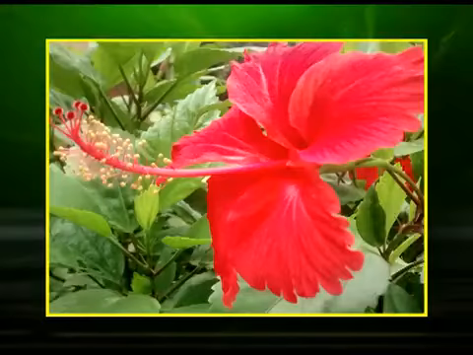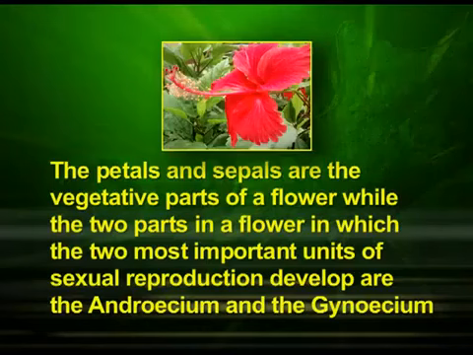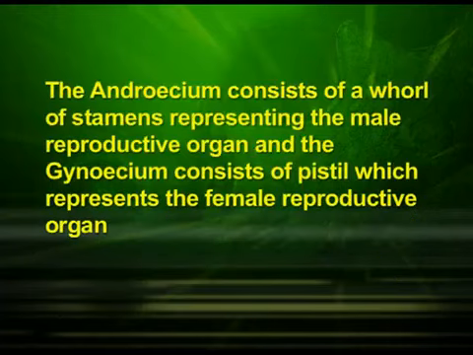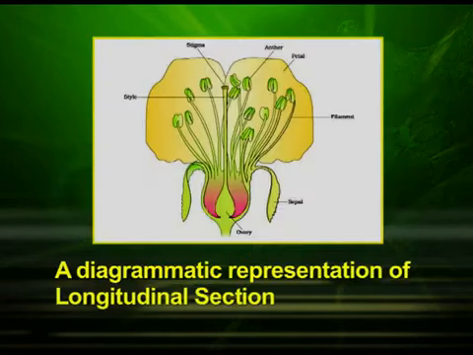Let us see the parts of a typical flower. The petals and sepals are the vegetative parts of a flower, while the two parts in which the two most important units of sexual reproduction develop are the androecium and the gynoecium. The androecium consists of a whorl of stamens, the male reproductive organ, and the gynoecium consists of the pistil, which represents the female reproductive organ. In this diagram, you can see the longitudinal section of a flower.